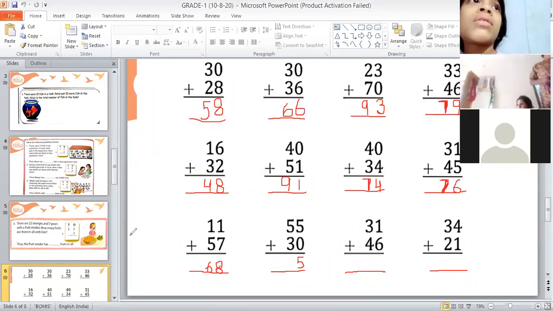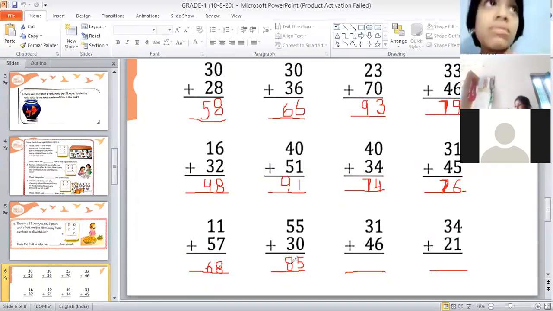8. Yeah, that's the correct answer. 5 plus 3 is 8. So we will write 8 here. So now read this number together, Ayansh, and tell me, this is? 85, ma'am. Yes, that's the correct answer. Children, answer is 85.